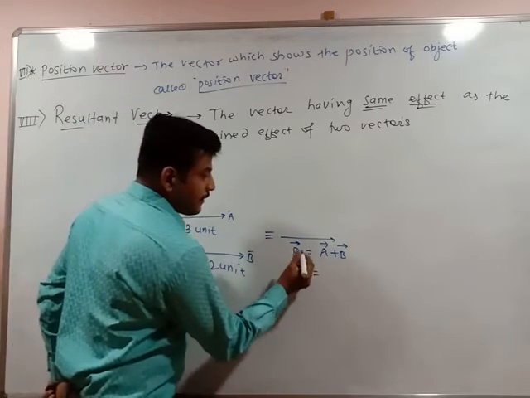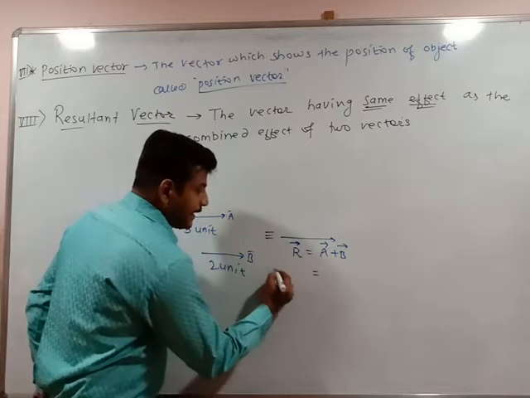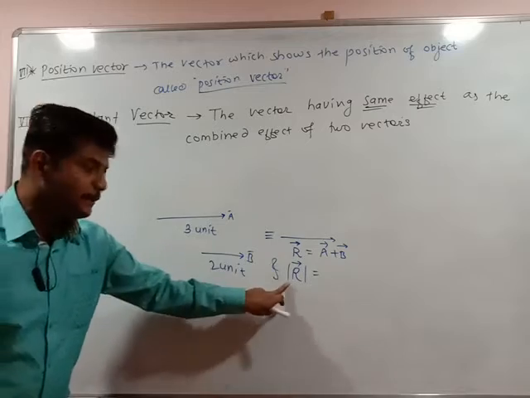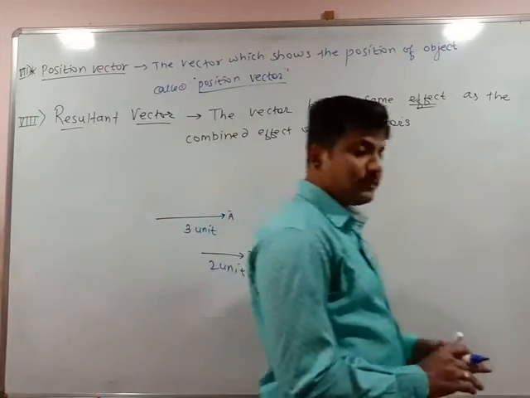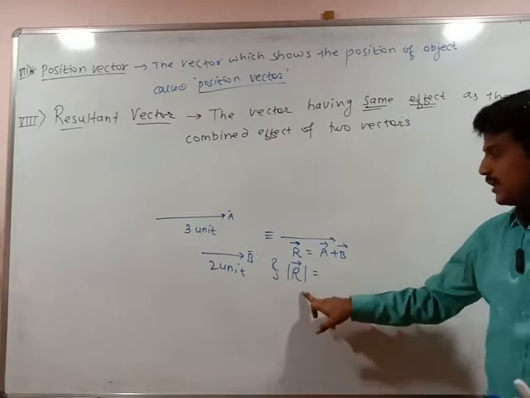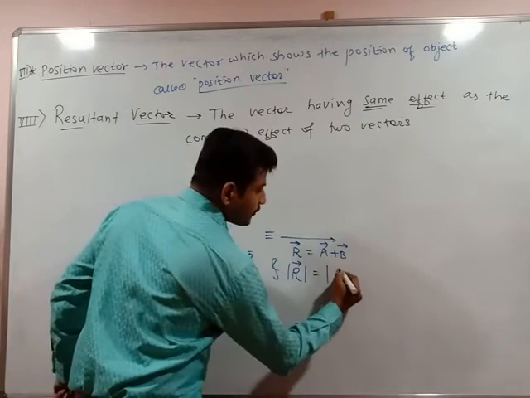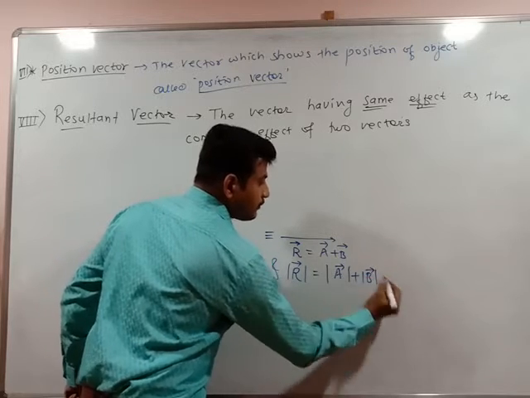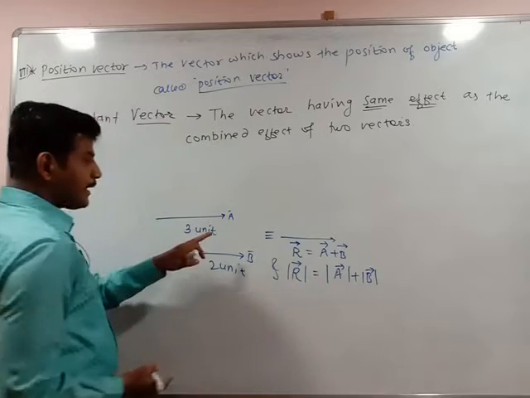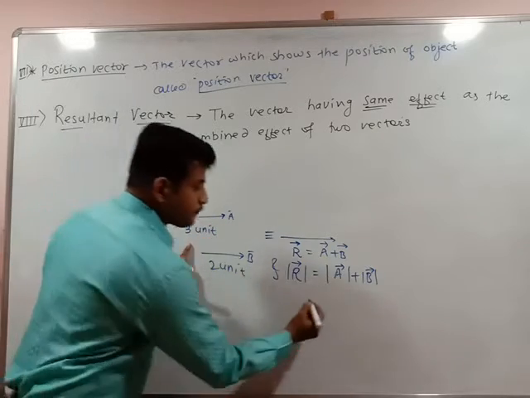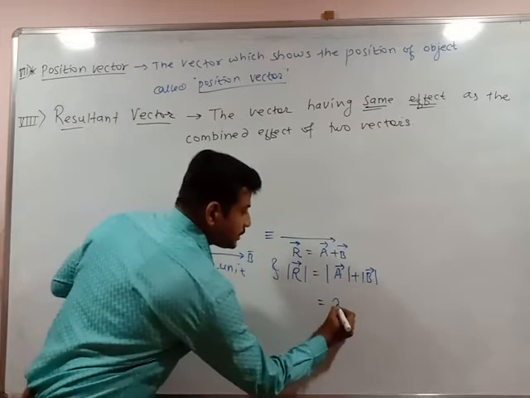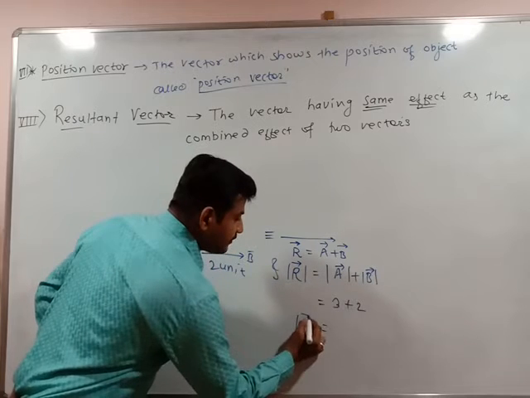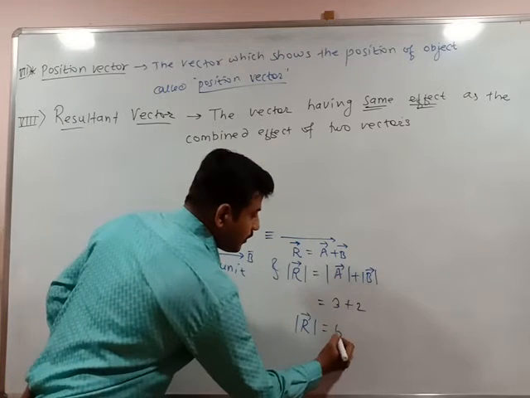So the resultant vector r bar is equal to a bar plus b bar, and its magnitude we have discussed. The magnitude of the resultant vector can be represented as a modulus. So modulus of r is modulus of a bar plus modulus of b bar. What is the modulus of a bar? It means the magnitude of vector a, which is 3, plus the magnitude of vector b, which is 2. So the magnitude of the resultant vector r bar is equal to 5 units.